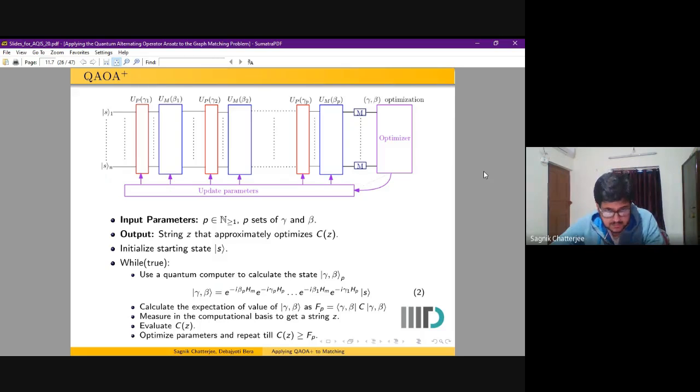We evaluate the objective value of the string, and we repeat this process of applying the unitaries to the state S by optimizing the parameters till we get an objective value which is at least equal to the expected value of our gamma beta state.